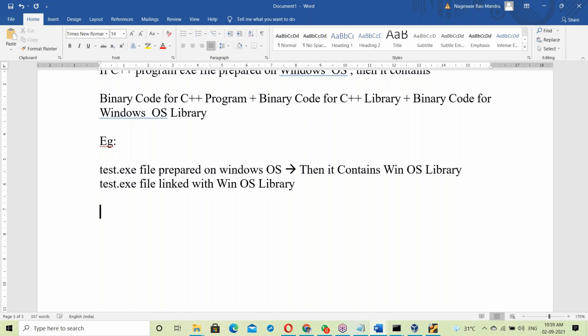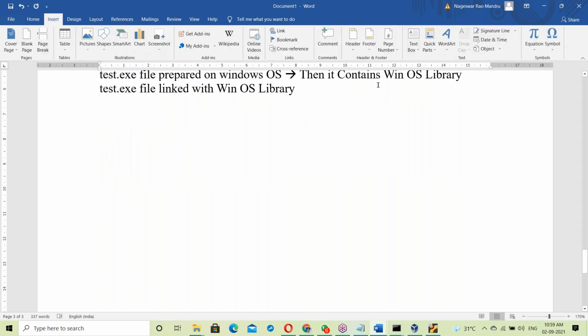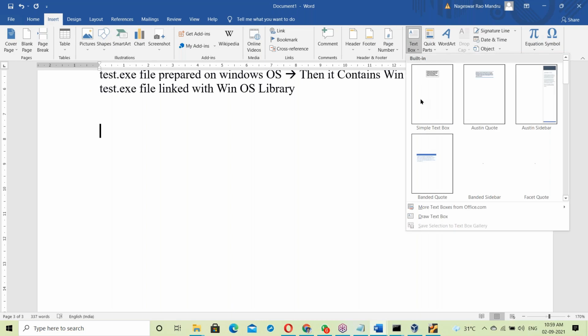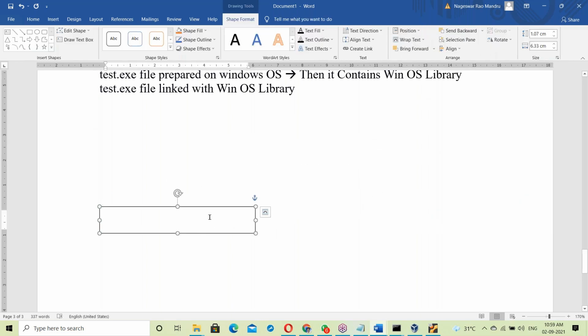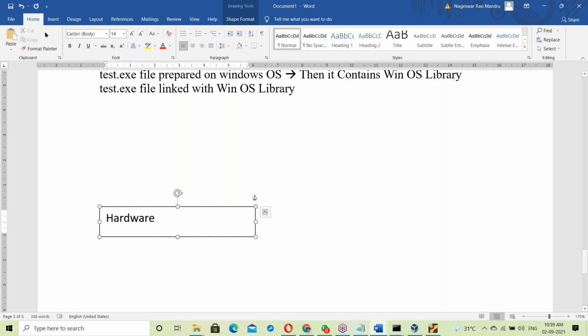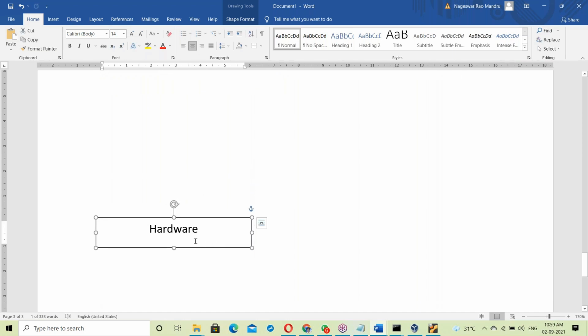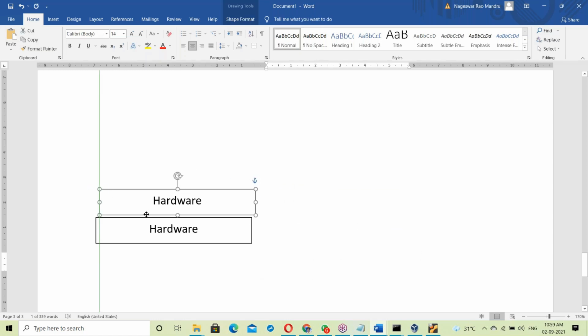Now let us take different platforms. This is the hardware.